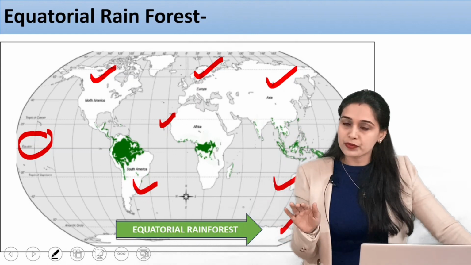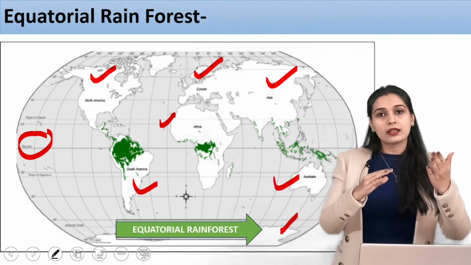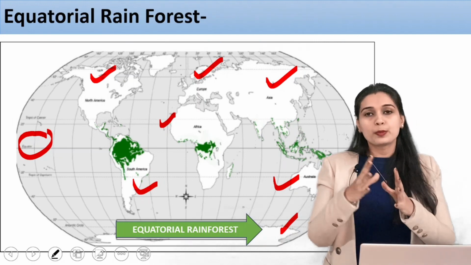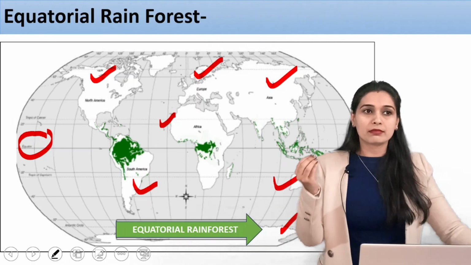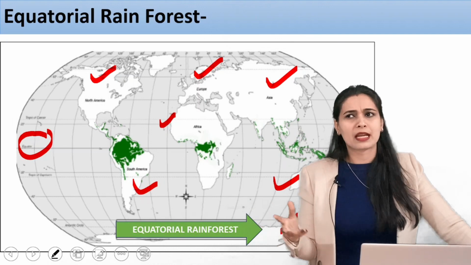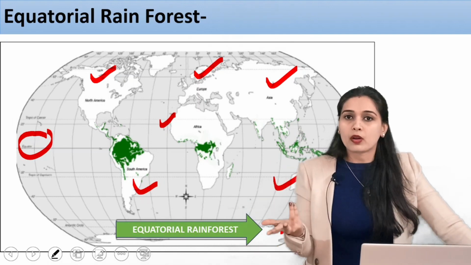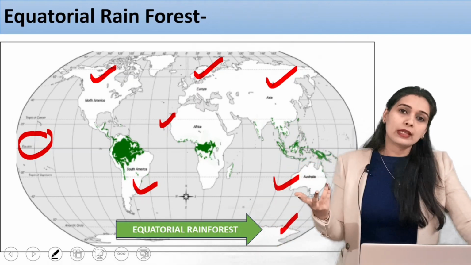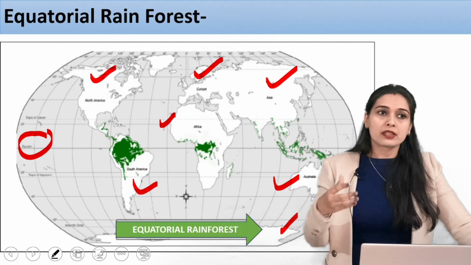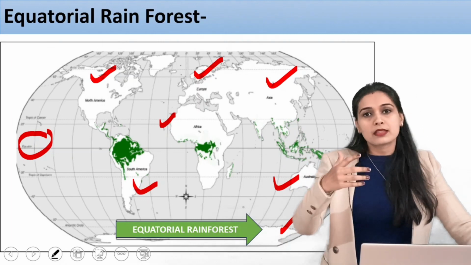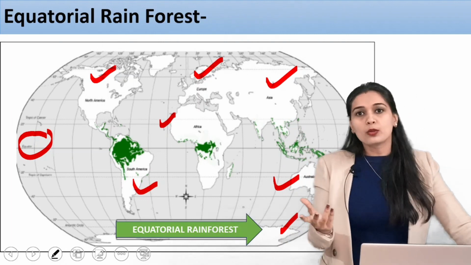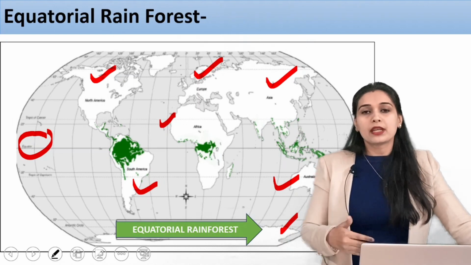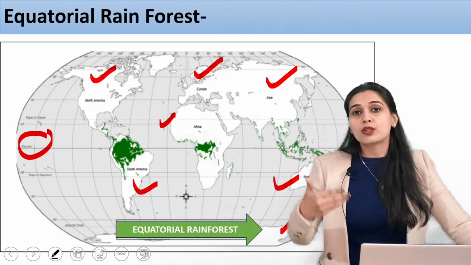You should remember from which countries the equator passes. This is very important for you, because UPSC will not ask you directly whether the equator passes through these countries. I mean, they may, but mostly they will not. What they will ask is, for example, they have given you a certain area, certain surroundings, and they are explaining those surroundings to you and asking you to guess which country this would be.